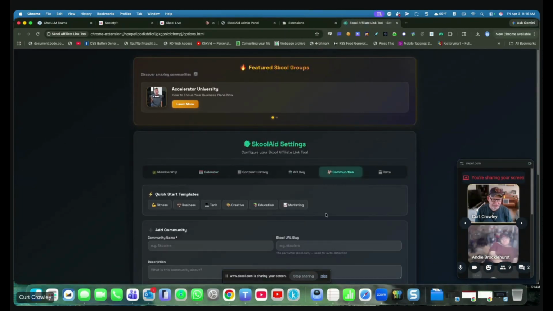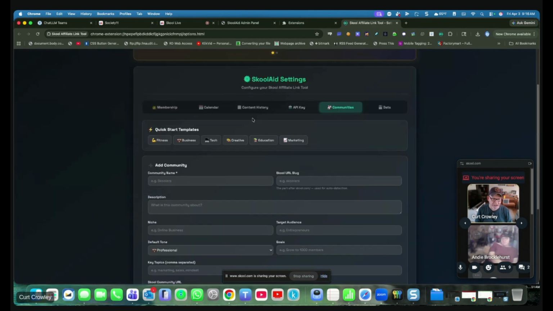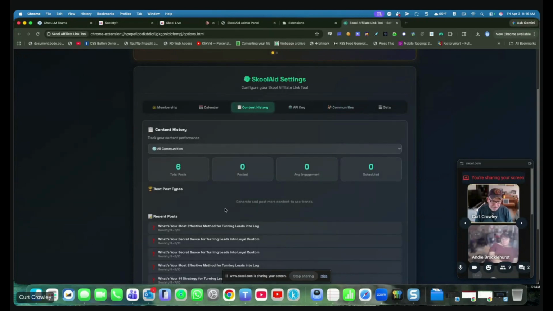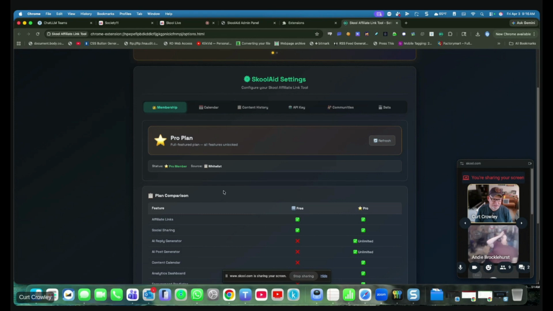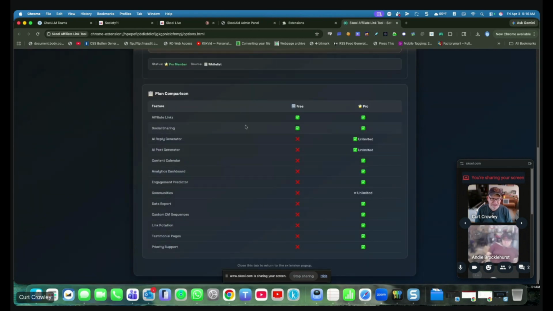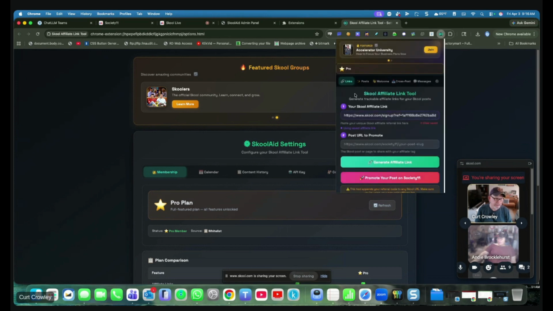And then, of course, your community, you set up your communities by putting in the information about them that you're working with. Content history shows what you've posted, when it's posted, etc. So it's just a nice, easy way to do this. The free version allows you to do social sharing, create your affiliate links. The pro version will allow you to do everything else. So it is going to be ready here in a little while. I'm just waiting for a couple of approvals from our good friend Google, because I want this to be able to be updated on the fly, making life much easier.